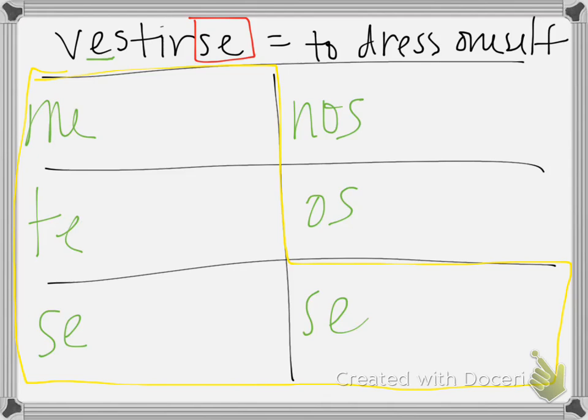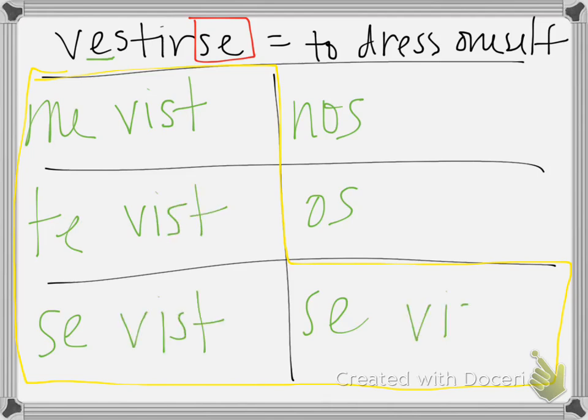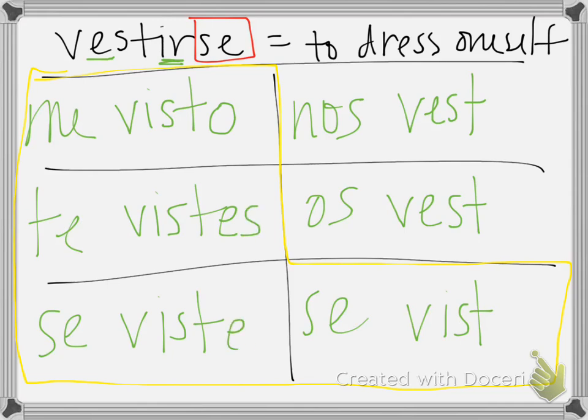So that means that for all of the ones in the boot, this E is going to change to an I in our stem. And then everything out of the boot is going to keep the regular stem. And then we add our regular IR verb endings. So we have me visto, te vistes, se viste, nos vestimos, os vestís, and se visten.